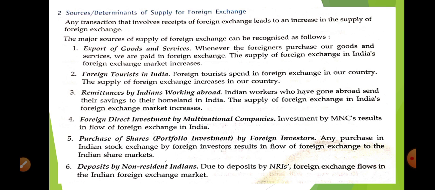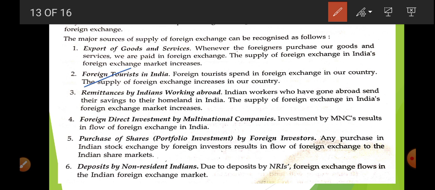So in this way, the export of goods and services. When we do the export of goods and services, that is, we are selling our goods and services to the rest of the world, in return we are going to get foreign currency. Next is foreign tourists. When foreign tourists come to India, they carry their own country's currency. They will convert it, then they will move here and there and make expenses. So in this way, foreign tourists are a source of getting foreign currency.